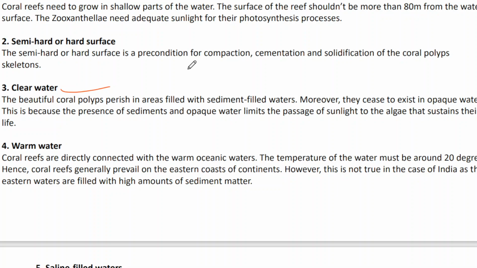So clear water is needed, and warm water. Coral cannot grow very well in very cold water, it is very difficult for it to survive. So warm water is needed, and the temperature must be around 20 to 25 degrees. It is an ideal temperature for them.